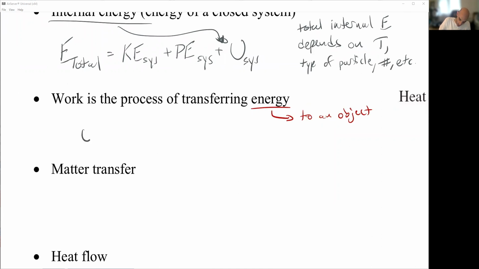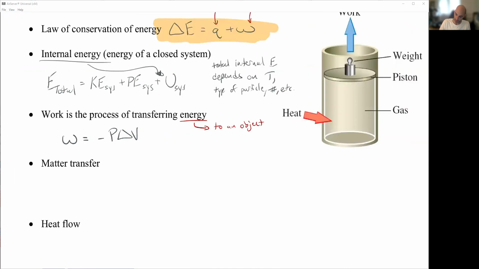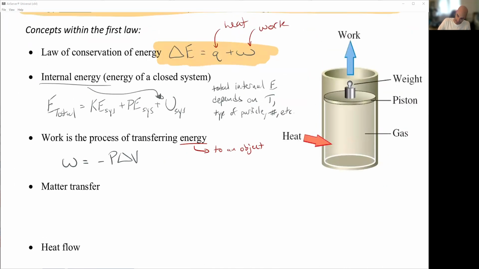We know work is equal to negative P delta V when we're looking at the movement, the transfer, of matter. So we're looking at changes in volume, because a change in volume, for example, over here, we might see the expansion of this, the pushing against this piston, is basically moving that mass.